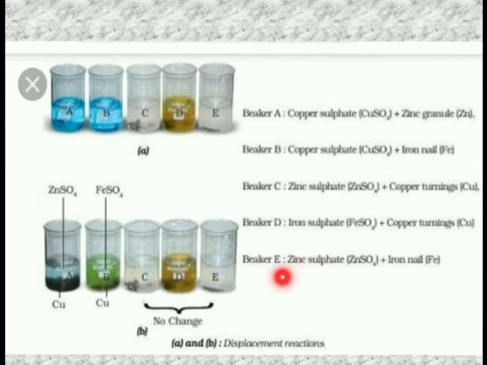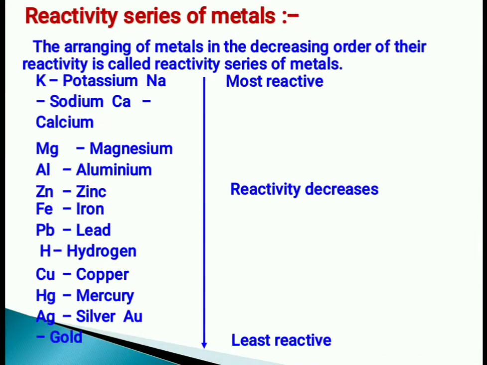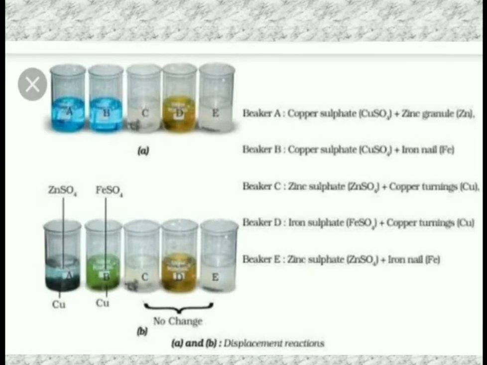What about the last one? In E, zinc sulfate solution is there. For that you are adding an iron nail. Does the reaction take place? We will see whether iron is stronger or not. Iron is stronger, but your zinc is there, it is on top of iron. So iron is not stronger. Iron is not more reactive than zinc. So no reaction takes place. So, understood about the displacement reaction. Hope you have understood this displacement reaction.